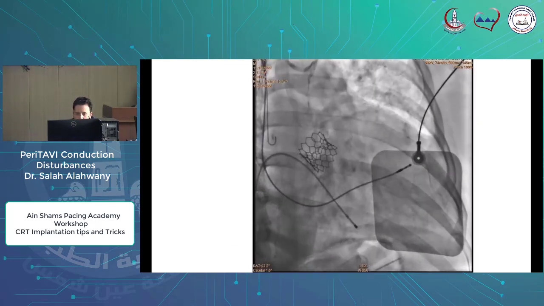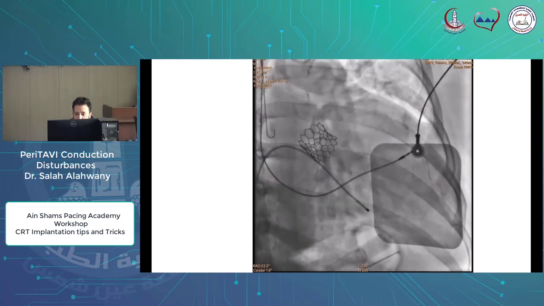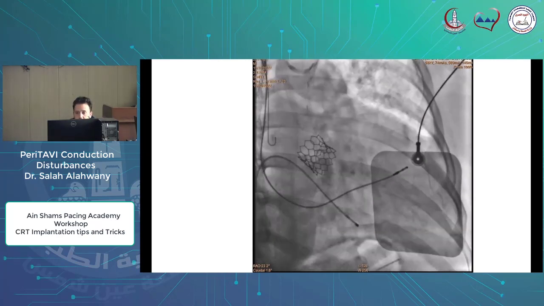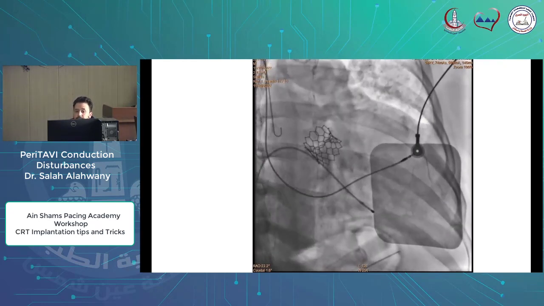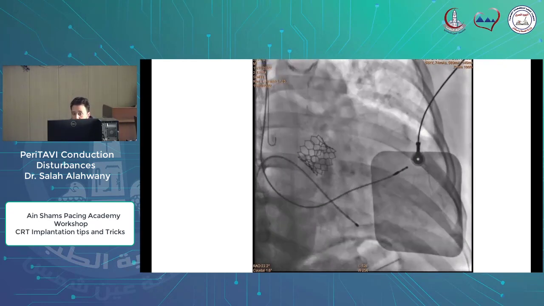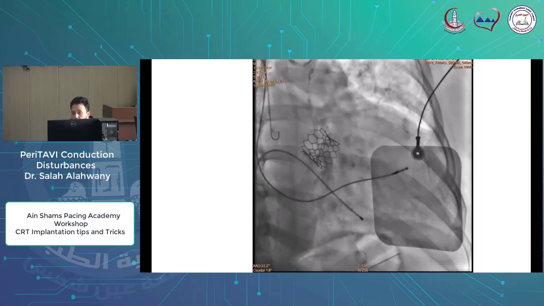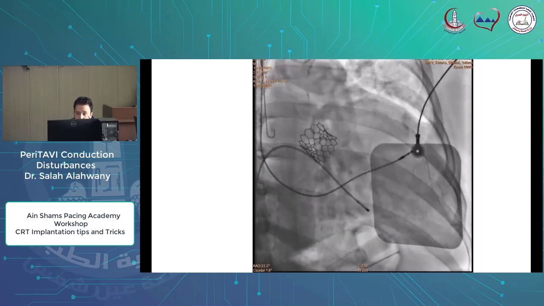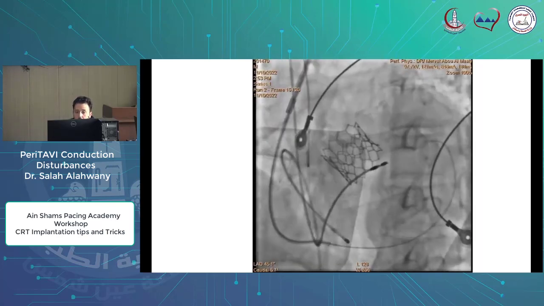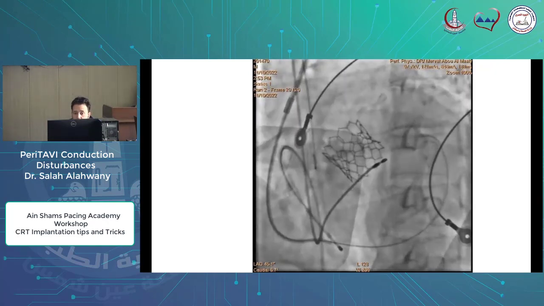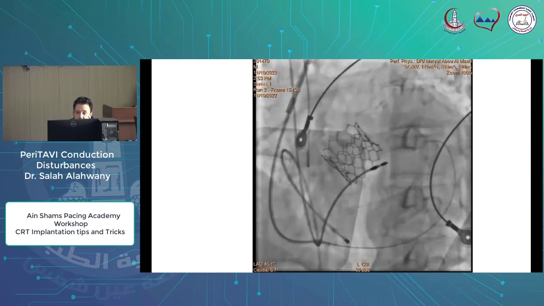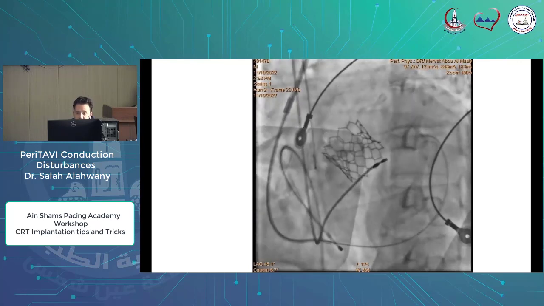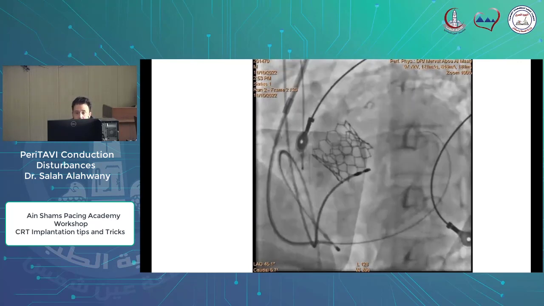It's a working video. First, as Dr. Musa said, we implanted the RV lead in a high septal position, and we also secured it with a temporary pacing lead. This is the introduction of the delivery system for the CS lead immediately after placement of the RV lead with a good pacing threshold.